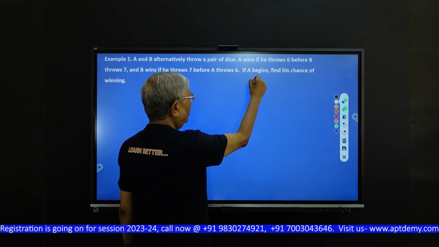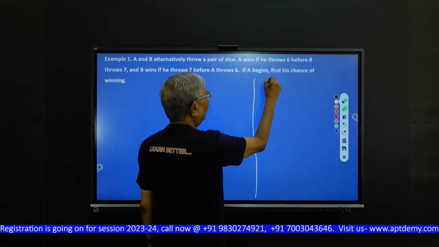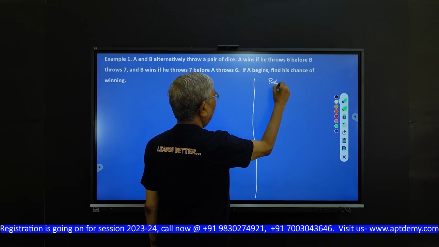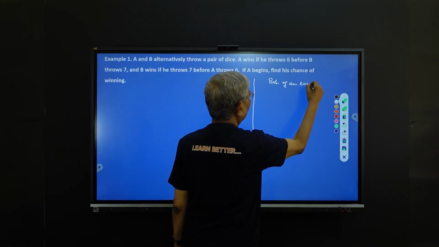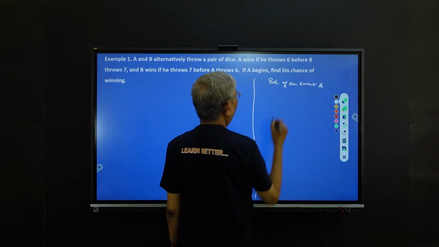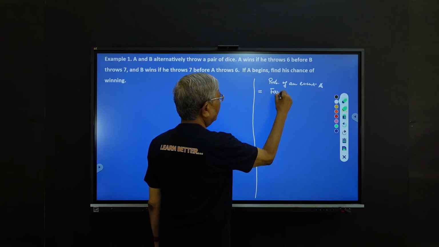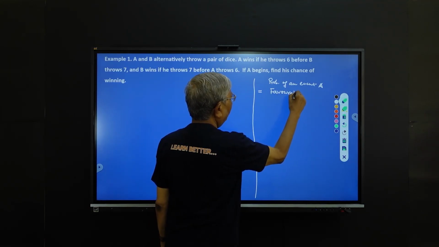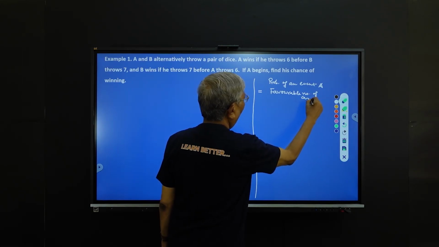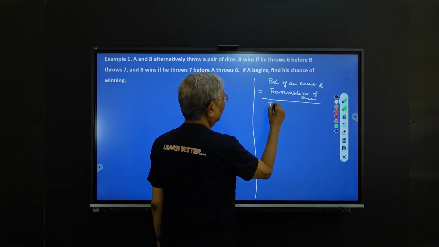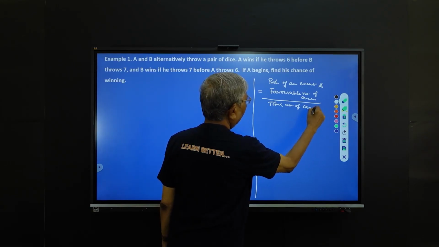The probability of an event A is defined as the favorable number of cases divided by the total number of cases.